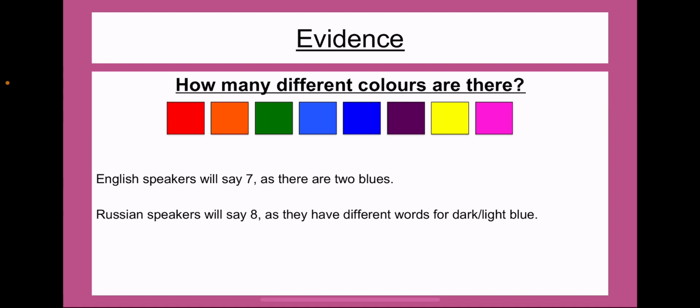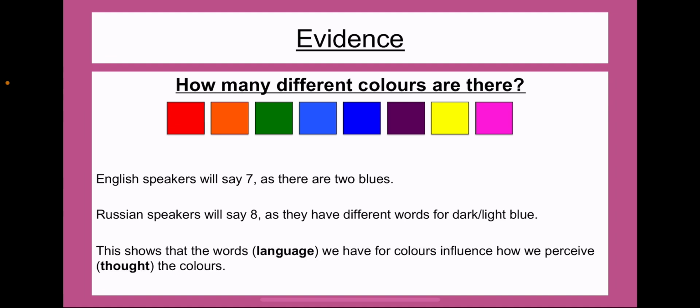So therefore, because they talk about those words in separate terms, they think that they're different colours, they think that they're separate things. So it really shows us that the language and the words that we are using in English and Russian is affecting the way that we think. So it shows that the words that we have for colours influence how we perceive the colours. So language is influencing perception, which is a thinking process.